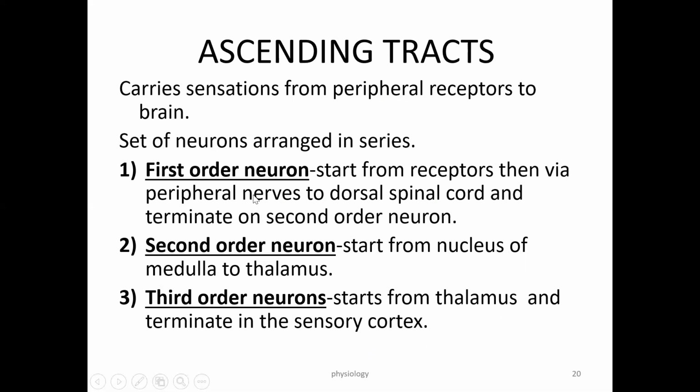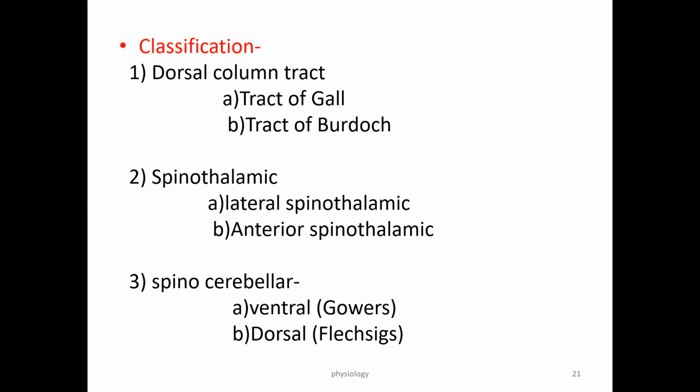So try to understand this. You have to write the answer in the form of first order neuron, second order neuron, and third order neuron. The first order neuron starts from the receptor to the sensory horn or dorsal horn. The second order neuron starts from the dorsal horn, or the nucleus of the medulla, to the thalamus, and the third order neuron starts from the thalamus to the sensory cortex. So these are the three levels of the ascending tracts.